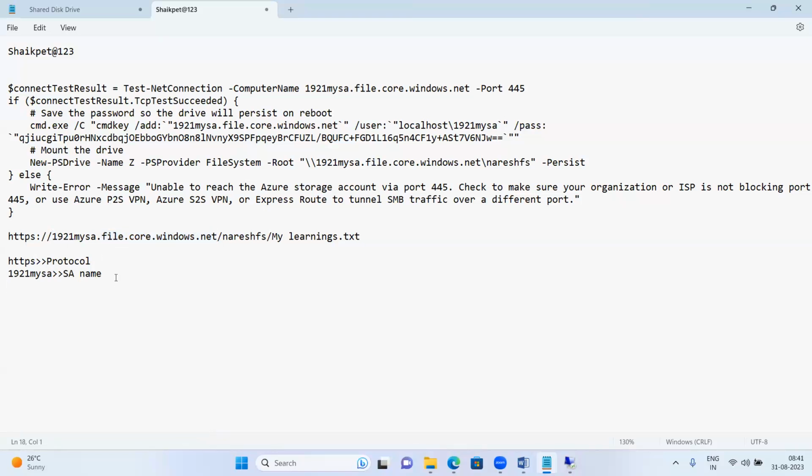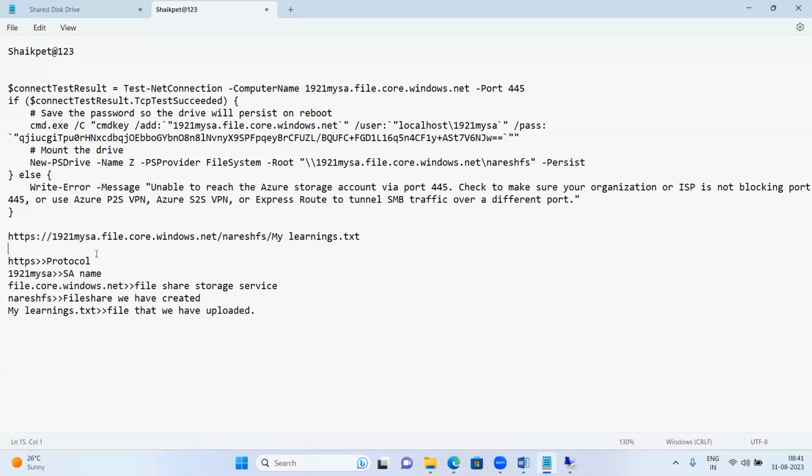This is the hint, meaning it's a file share storage service. Naresh FS is the file share we have created. And this is mylearning.txt, the file that we have uploaded.